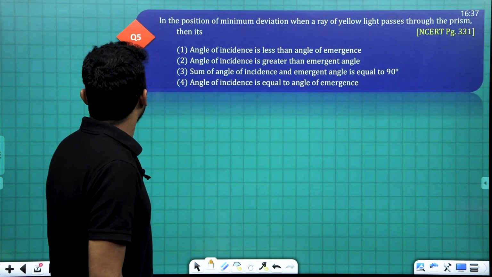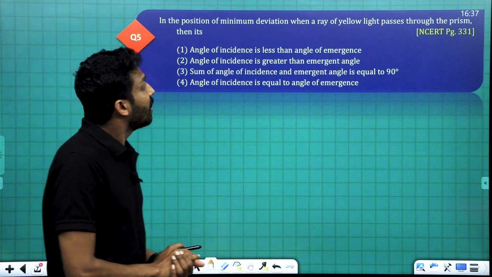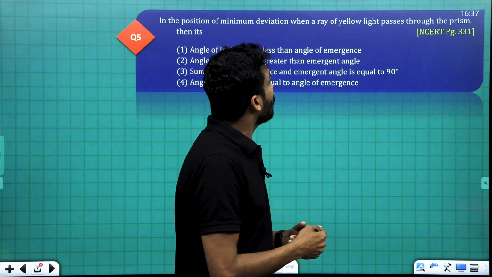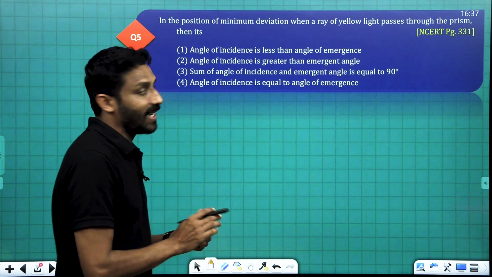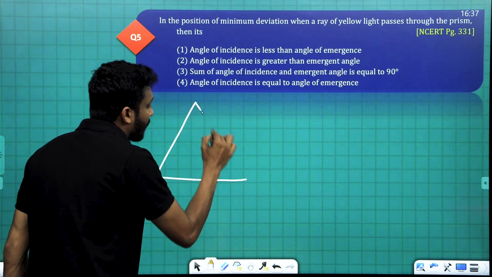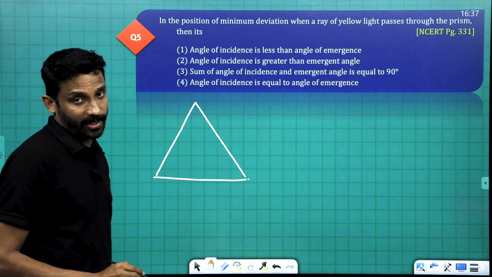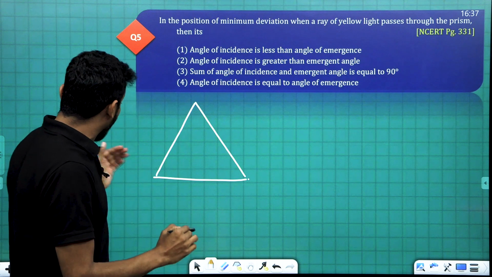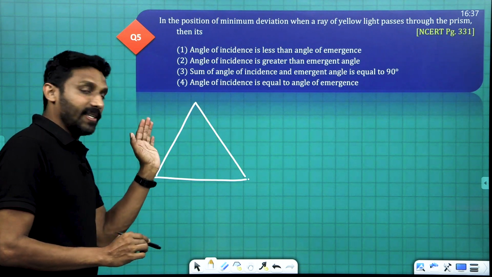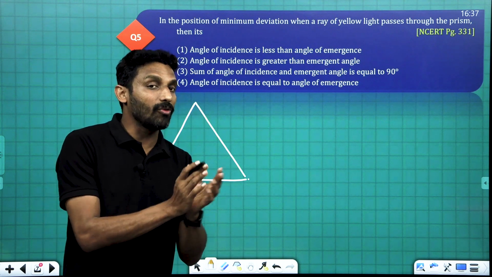Yes. Number 5. In the position of minimum deviation, when a ray of yellow light passes through the prism, then... The job of a prism is to deviate a monochromatic light. If it is a polychromatic light, dispersion happens and we can observe VIBGYOR.